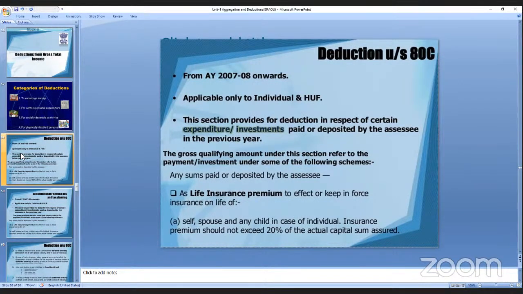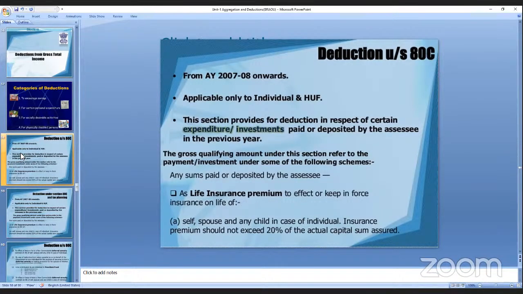So in this section, there is deduction in respect of certain expenditure and investment which is paid or deposited by the assessee in the previous year. Means in this year I have to pay the taxes, that is before March. So what I have to do, in the last year only, I have to make the savings, do the investment, or pay or deposit. That is in the previous year, not the current year.